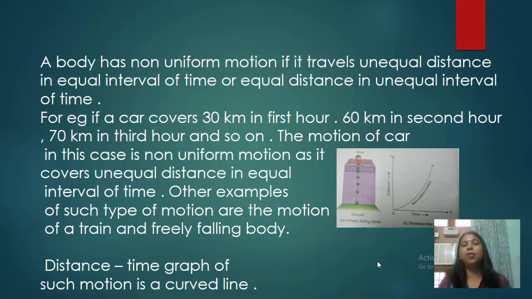You can see if we drop any object from some height, the motion of that object is non-uniform motion. Distance-time graphs of such motion, that is non-uniform motion, are always a curved line. You can see from the picture.